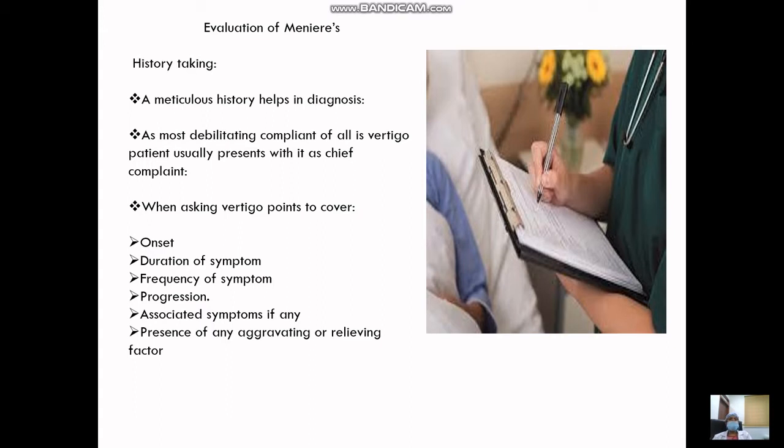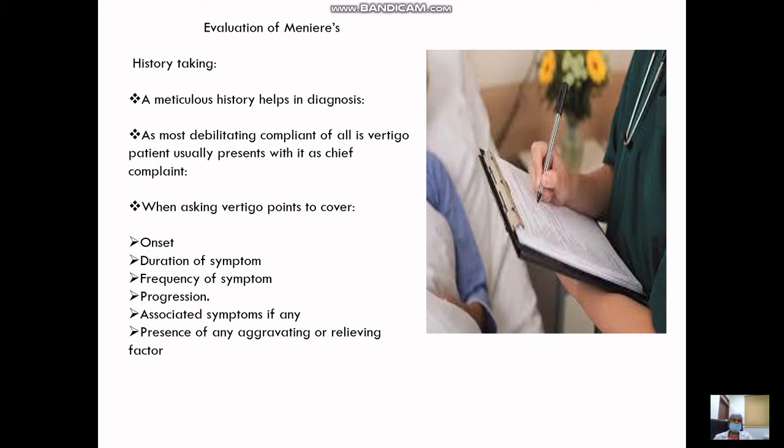Meniere's patients usually don't give some aggravating factor, but yes, they feel better when they lie down or sit down. Such a questionnaire is applicable to all the patients who come for vertigo, because that helps us to make the differentials.